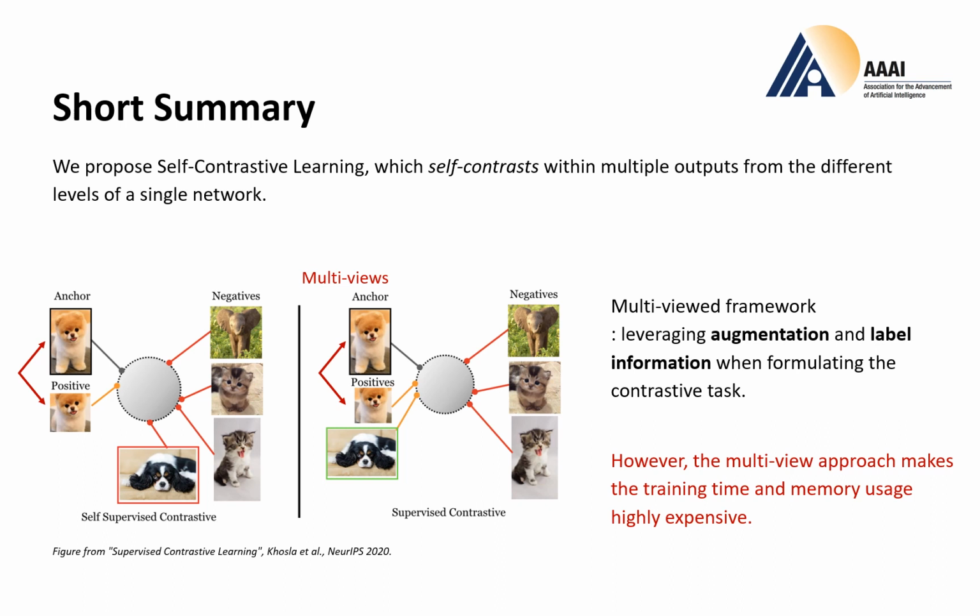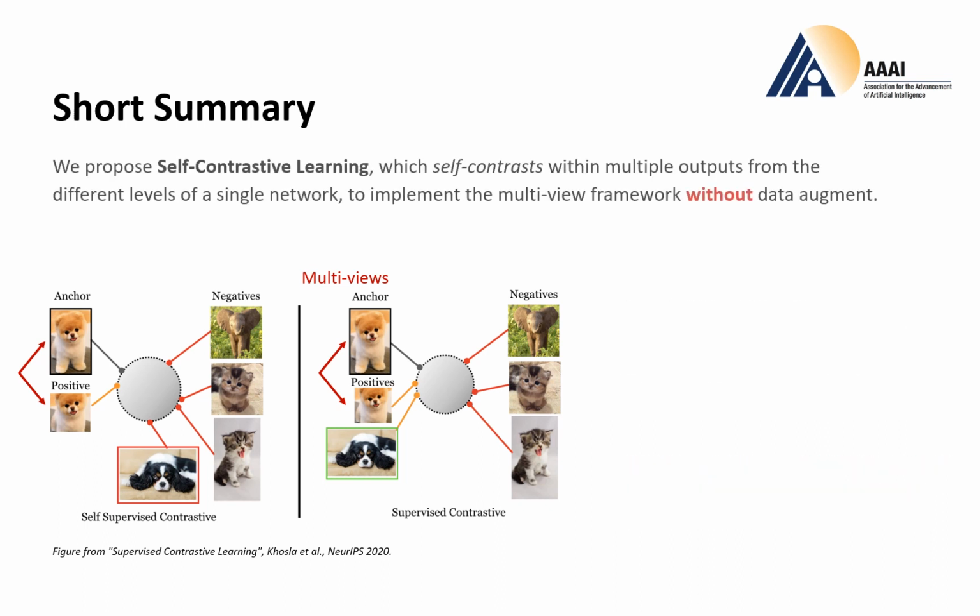However, the multi-view approach makes the training time and memory usage highly expensive because it basically requires more samples to train. So what we propose is self-contrastive learning that self-contrasts within multiple outputs from a single network. And this is to implement the multi-view framework without data augmentation.